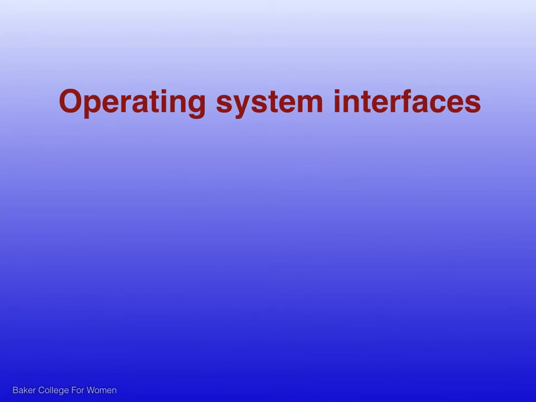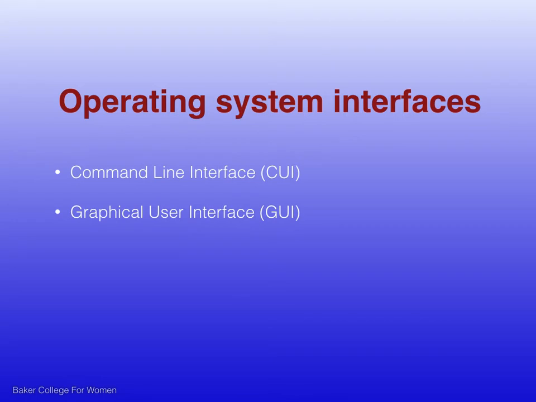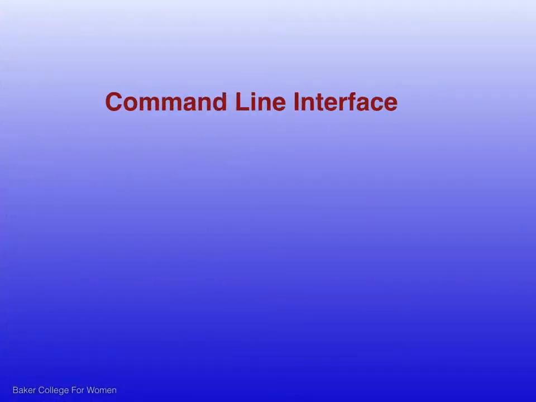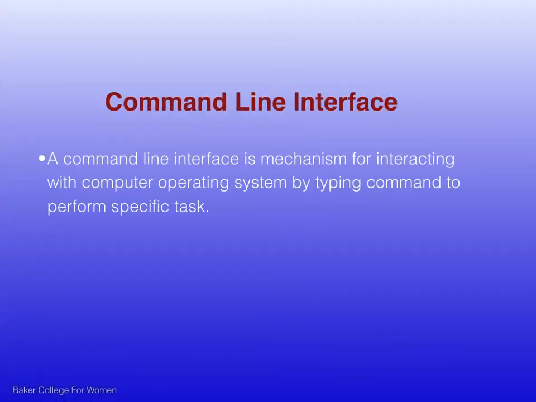The last topic is operating system interfaces. There are two fundamental approaches for users to interface with the operating system: command line interface and graphical user interface. Command line interface. A command line interface is a text-based user interface used to view and manage computer files. It is a mechanism for interacting with computer operating system by typing command to perform specific task. It accepts input through keyboard.